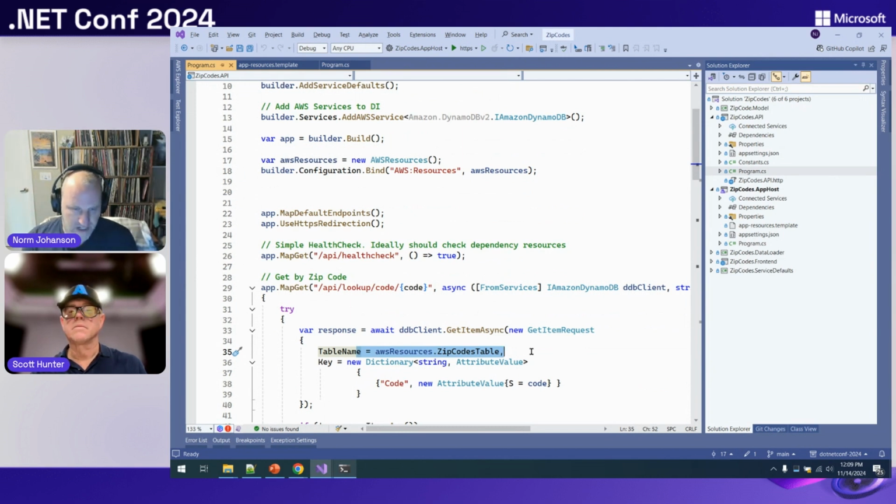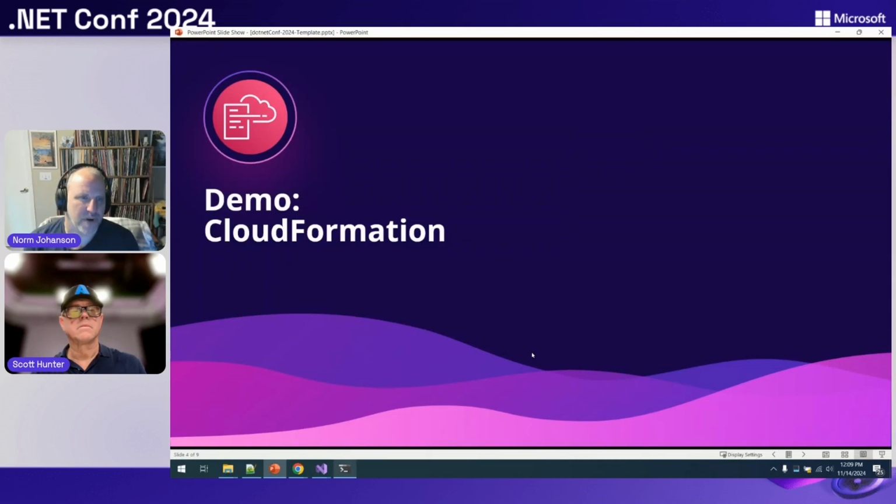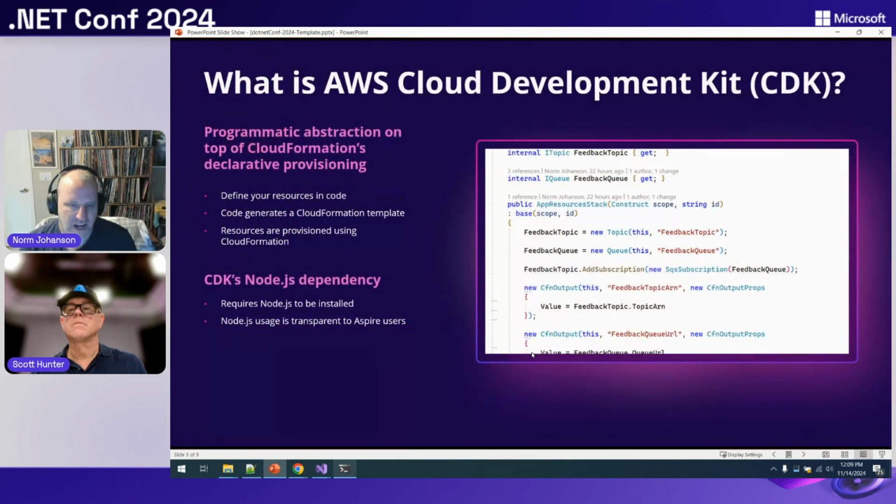So that's CloudFormation, and that's what we released as part of the initial launch of Aspire. As part of the .NET 8 cycle, and Aspire went out, we shipped that. Now, as part of the .NET 9 cycle, we've added support for AWS Cloud Development Kit. We also call it just CDK.